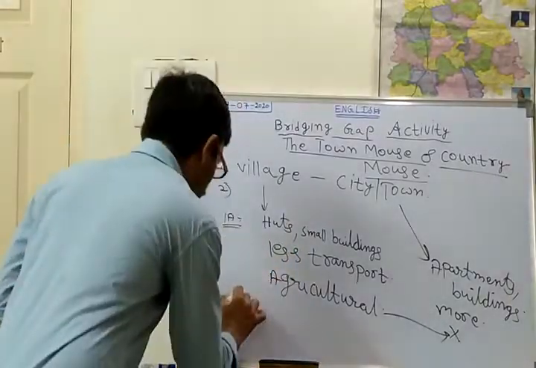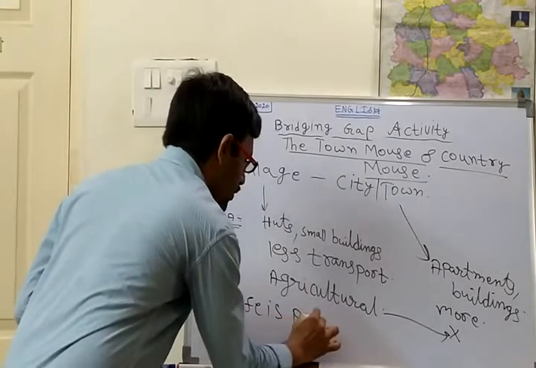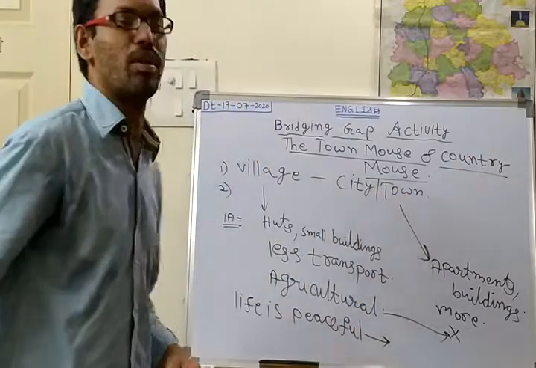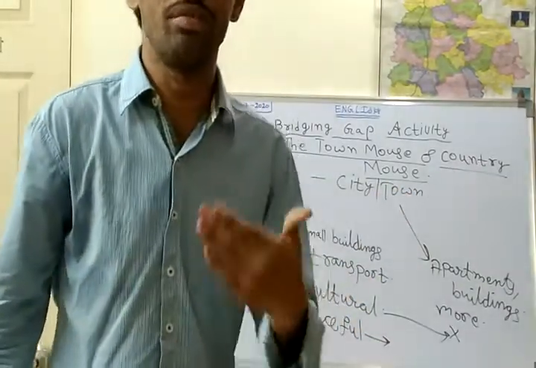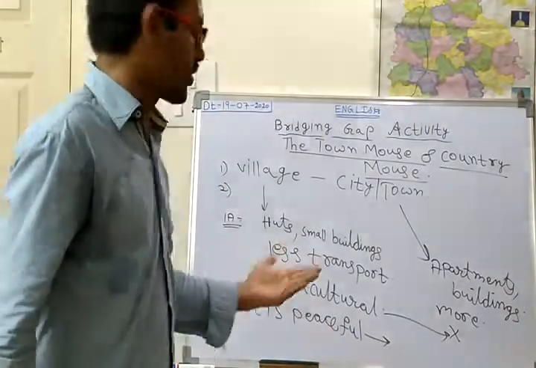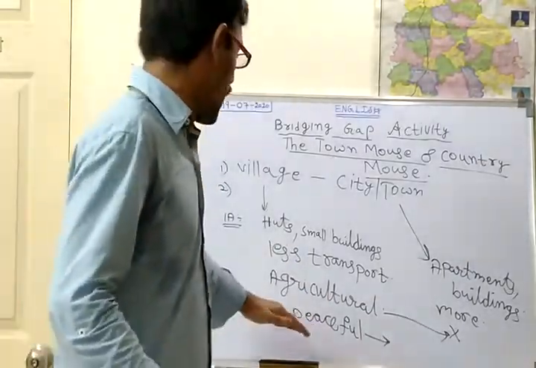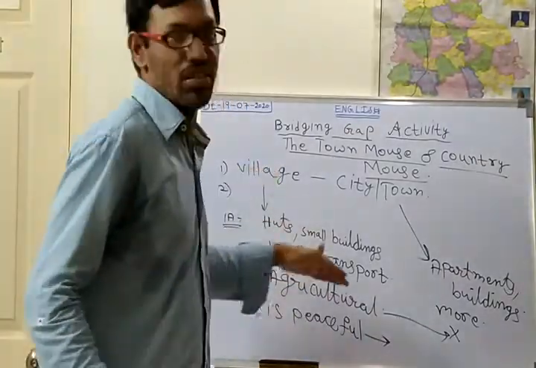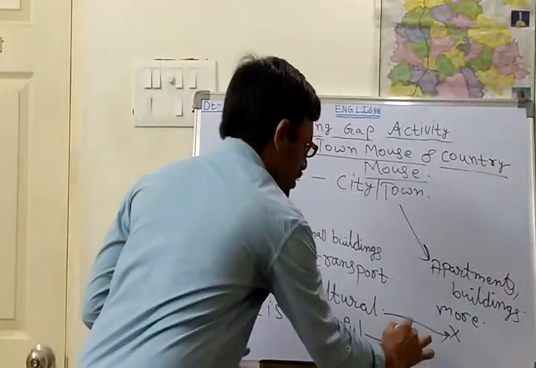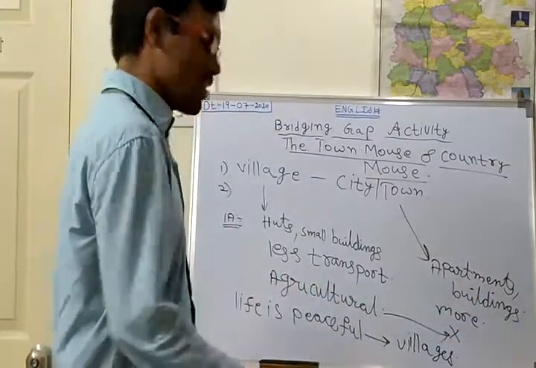Okay, life is peaceful. Where will life be peaceful? Generally life will be peaceful. Peaceful means very calm and without any tensions or any other things. So life will be peaceful generally in the villages. I think you people might be knowing. In the villages only the life will be very much peaceful. Okay, this is about the second one.